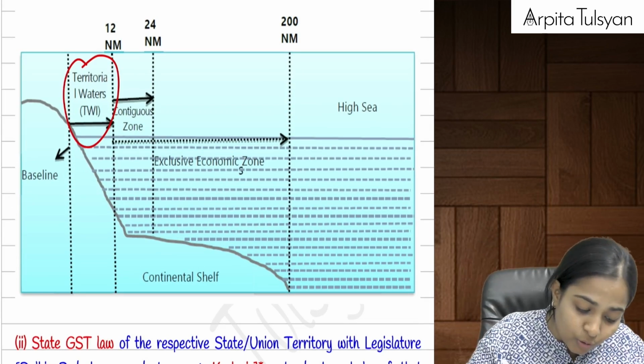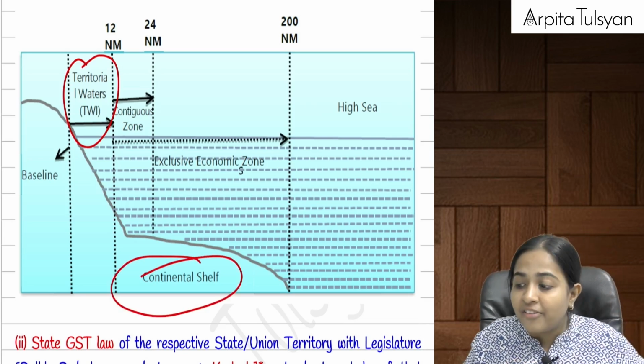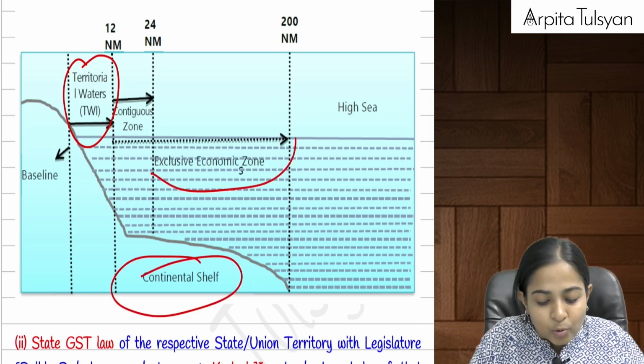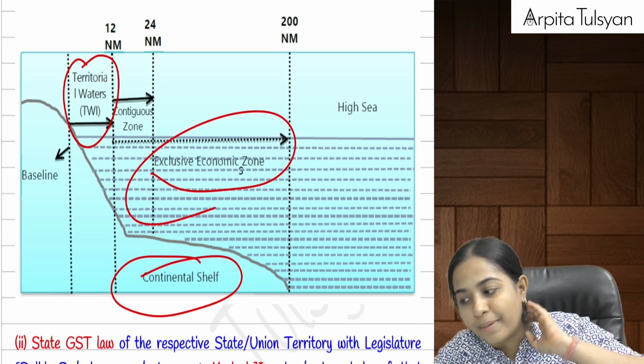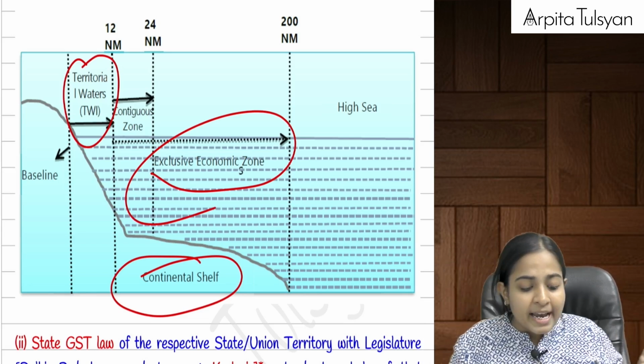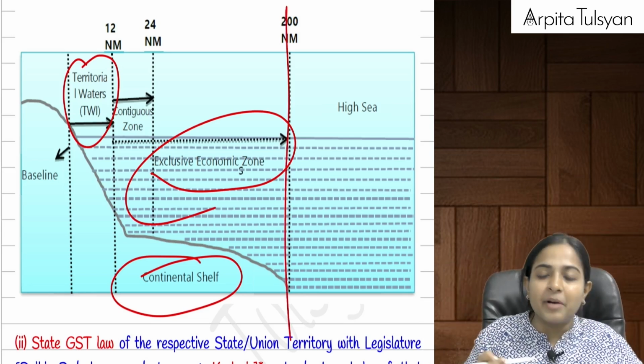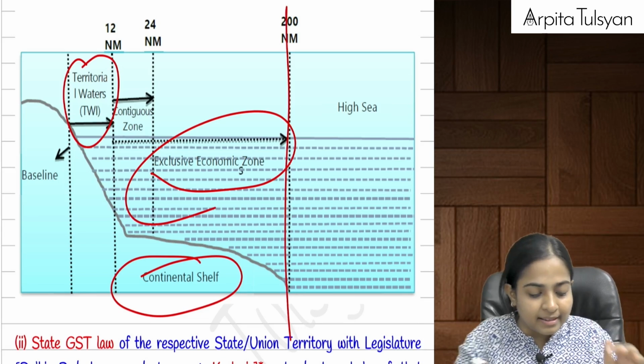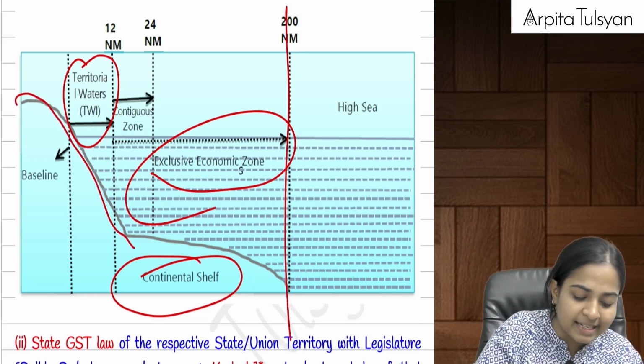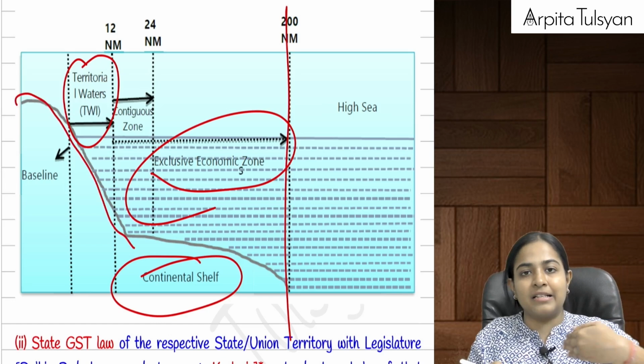Then it is also going to include the continental shelf, and it is also going to include the exclusive economic zone. So till here is basically your baseline. This is your baseline of the land. After that, can we say the sea starts?